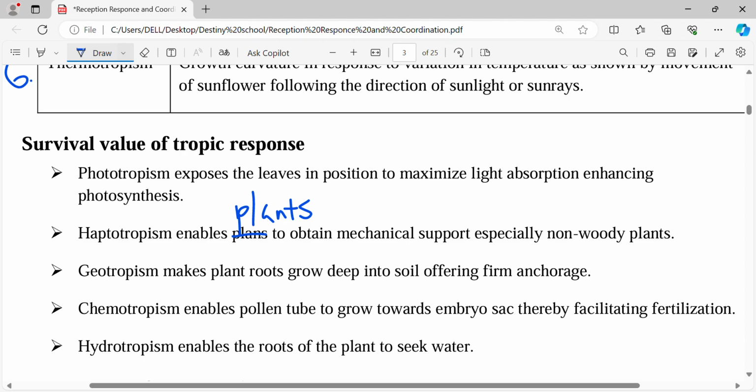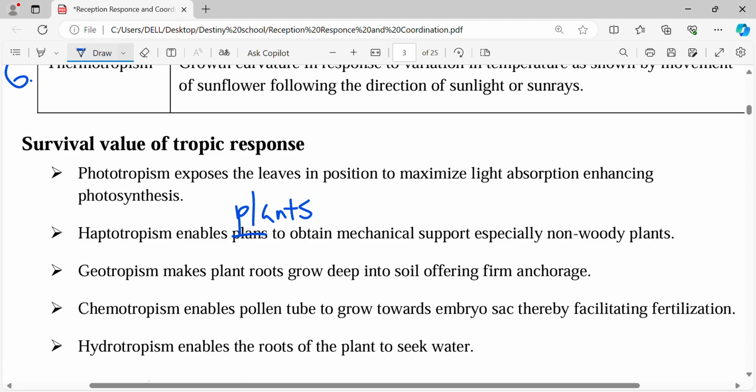to obtain mechanical support, especially non-woody plants. So I've explained it. The plants that have weak stems will be able to get some support because of haptotropism or thigmotropism, because the plant will twine and climb other plants for support. Geotropism is gravity.